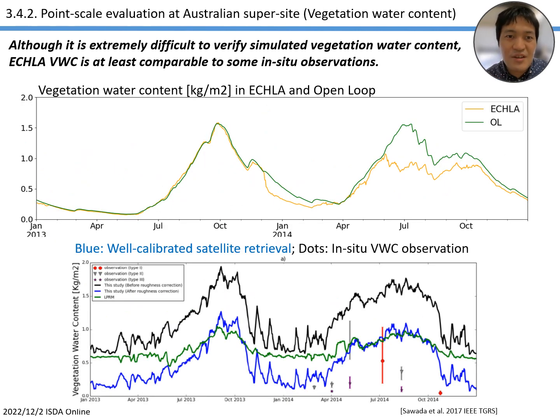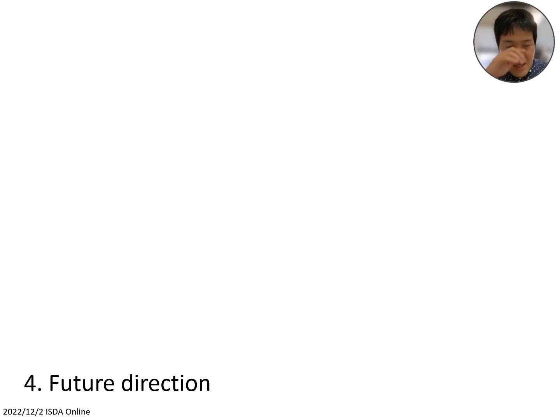And also, it is very difficult to verify the simulated vegetation water content, but we have a small number of in situ vegetation water content observations, which are in the range between 0 and 1.0 kilogram per square meter. And our estimated vegetation water content is at least comparable. But we need more intensive observation to verify those kinds of results. All right, and let's move on to the future direction.